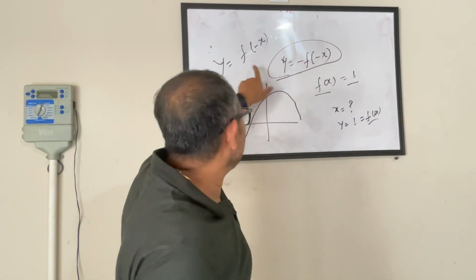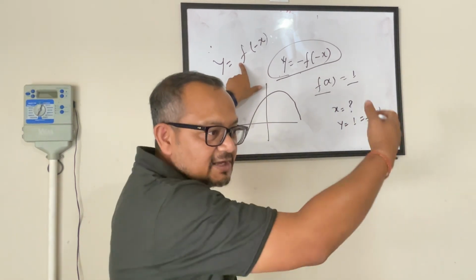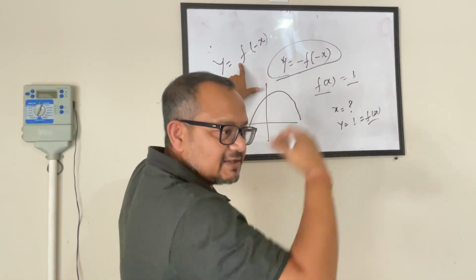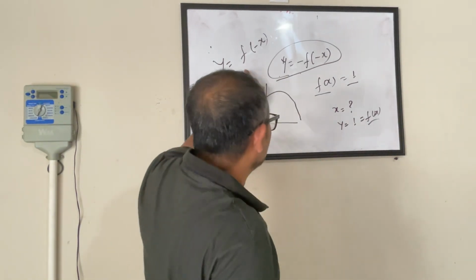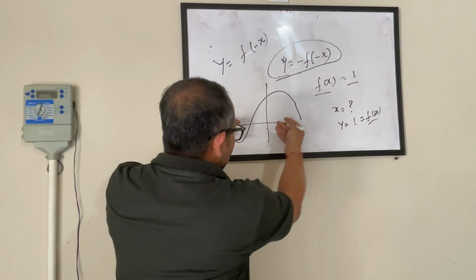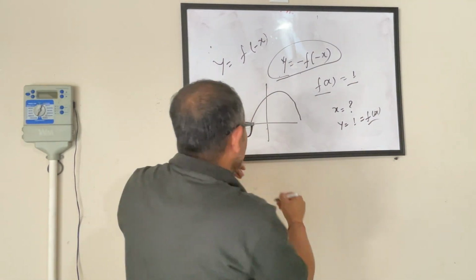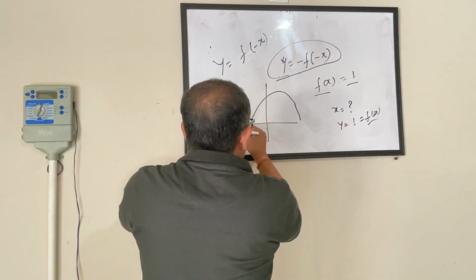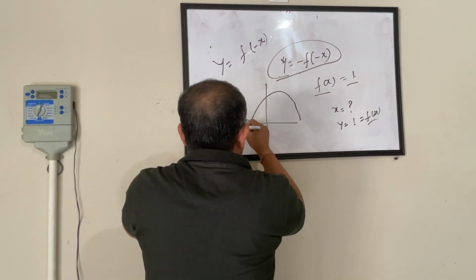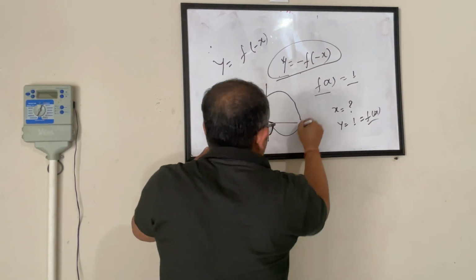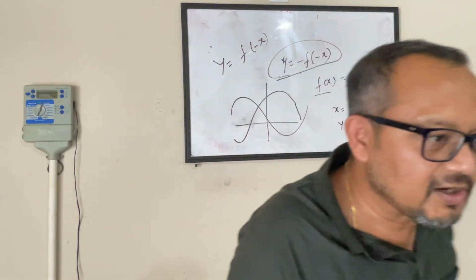Y's value, if I convert to positive, it will flip against the x-axis. That's the only case when it becomes from positive to negative, right? So if this is my graph, it will flip against the x-axis. So it will become like this.